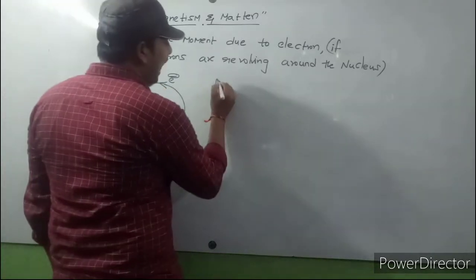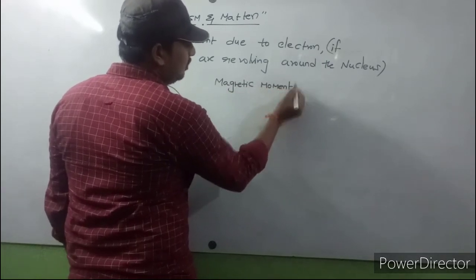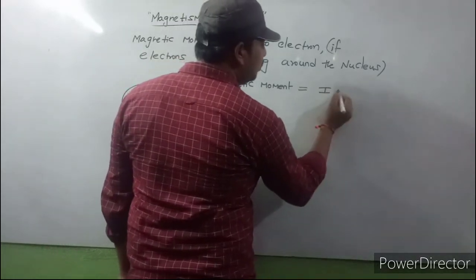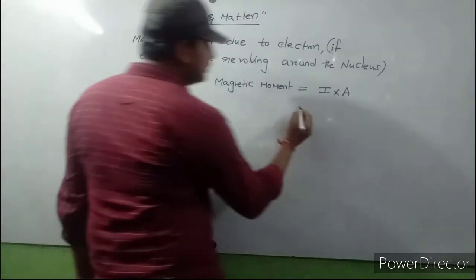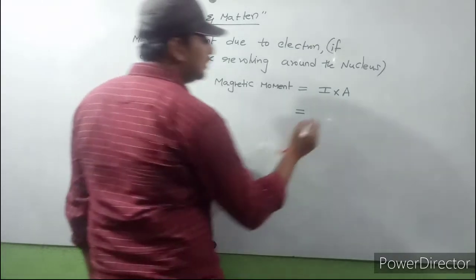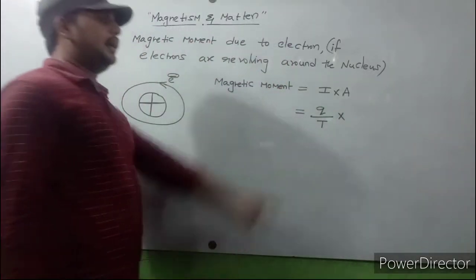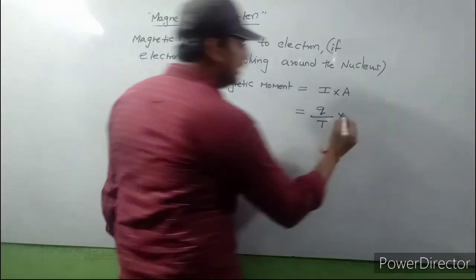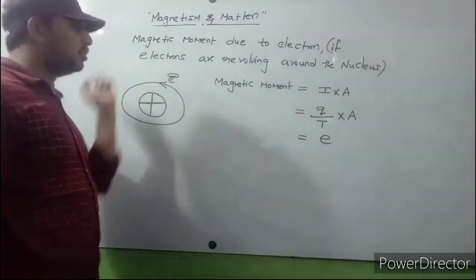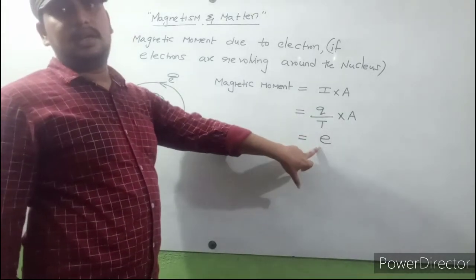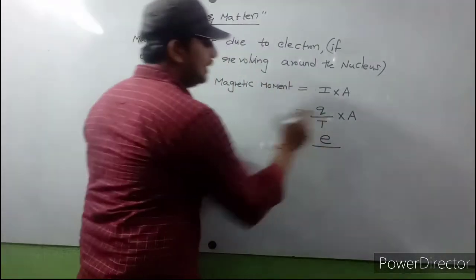Generally the magnetic moment formula is I into A, electric current into A. Electric current is charge by time. Here the charge is the electron, because the electron is revolving around the nucleus, and the charge of the electron is indicated with small e, divided by the time period.